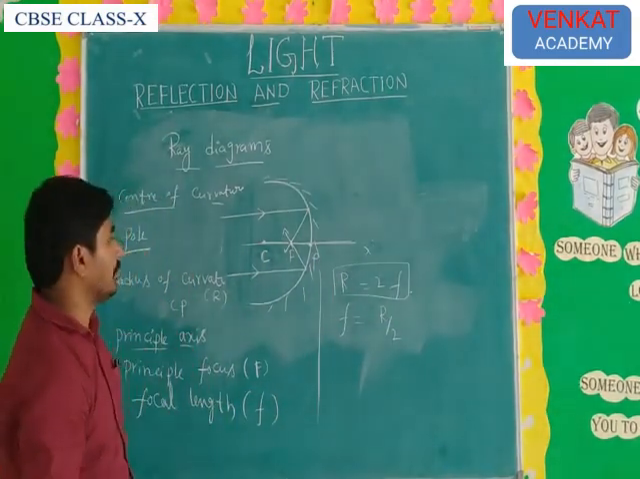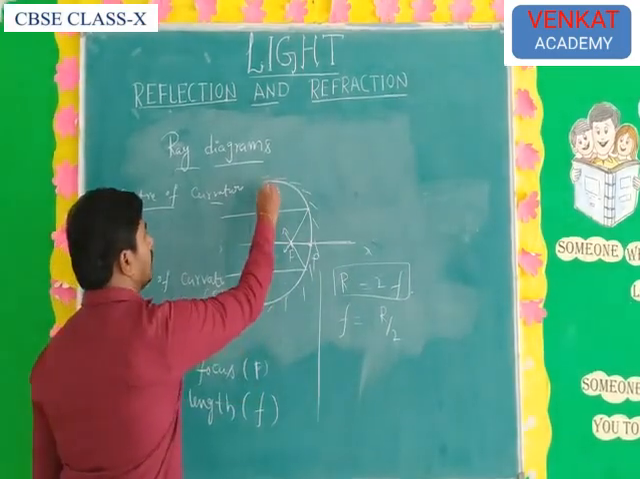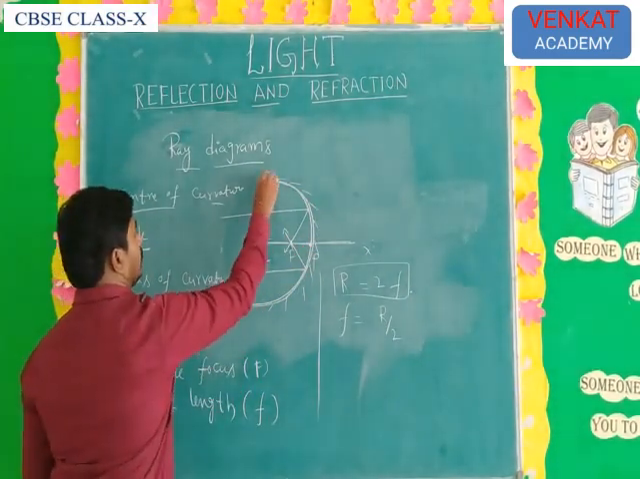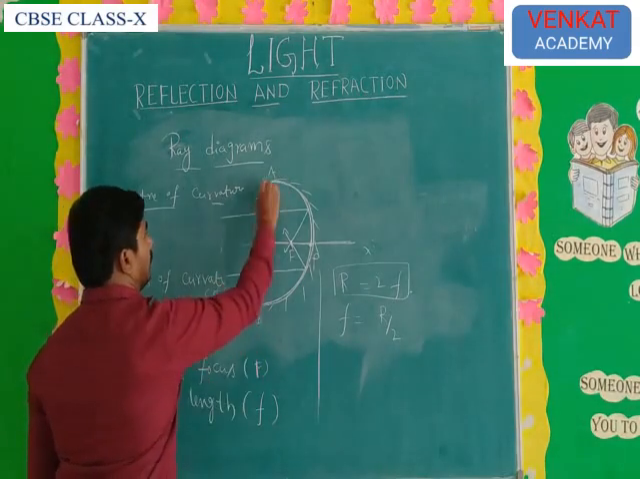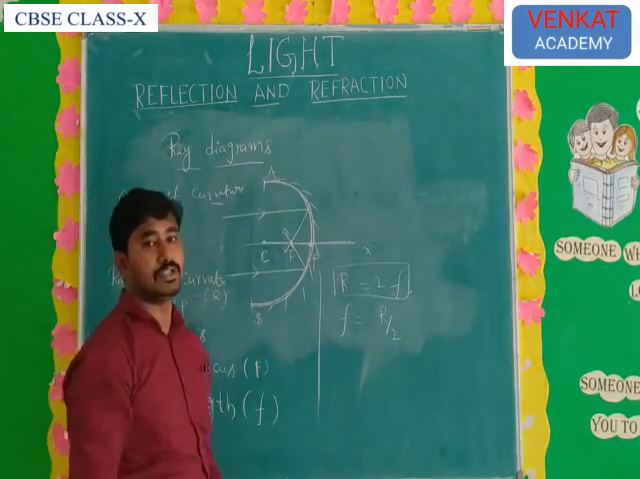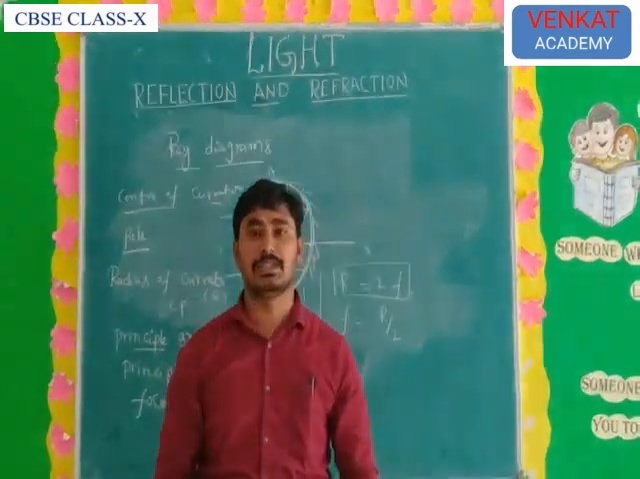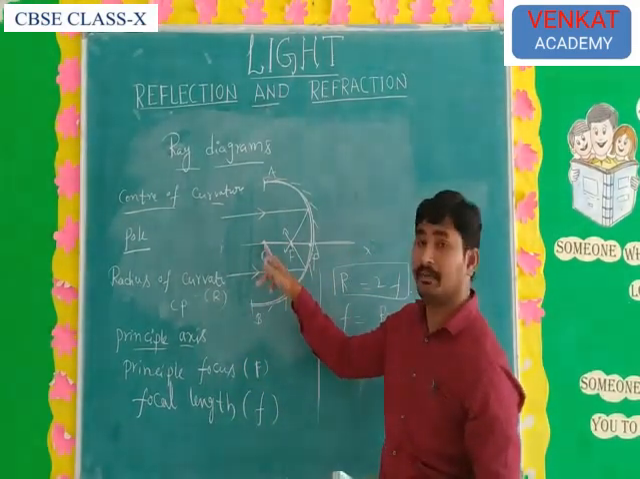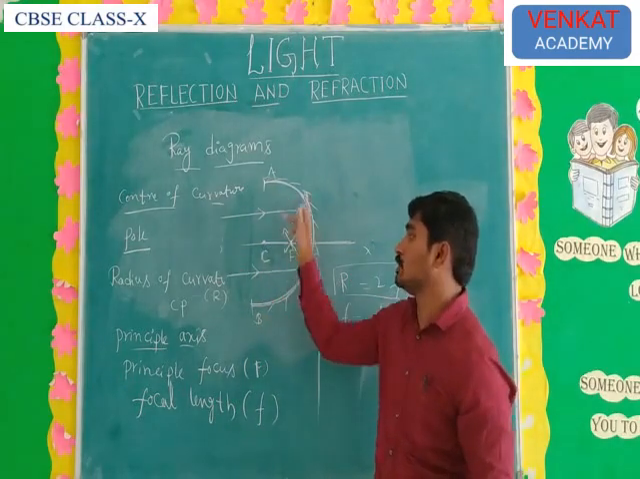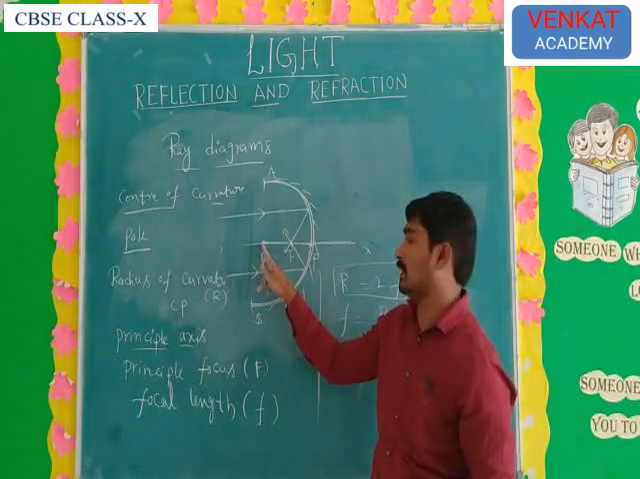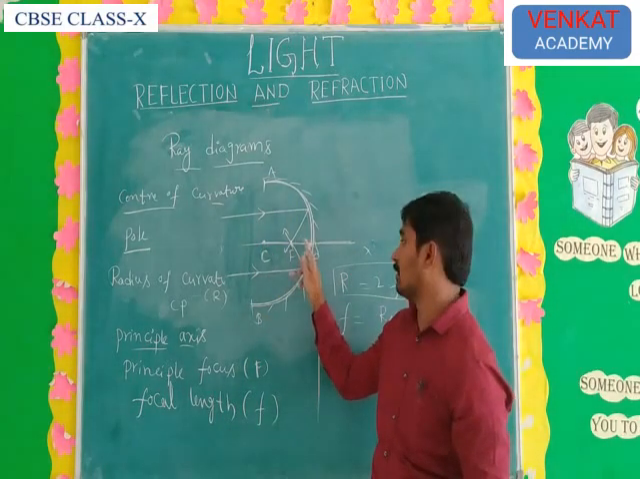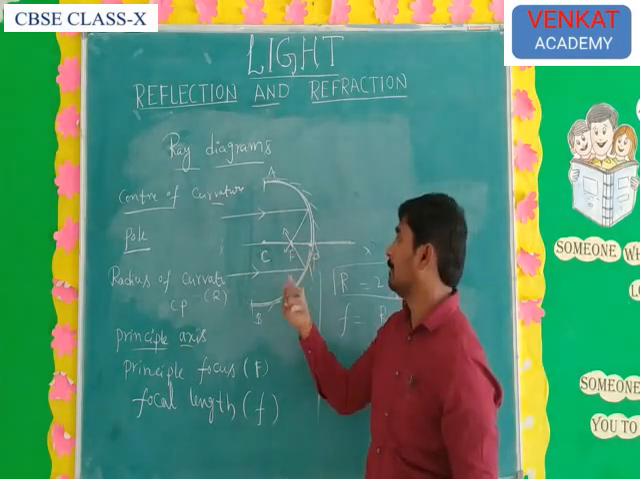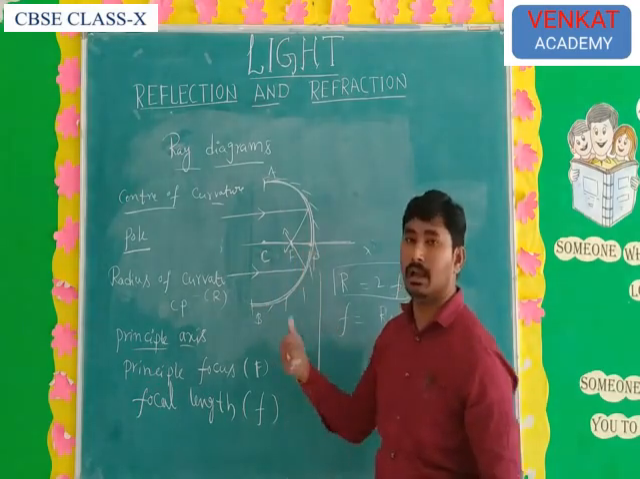Then what is meant by aperture? Aperture means the diameter of the mirror. For example, the diameter AB is the aperture of the curved mirror. Understand? The important terms, especially in a curved mirror, are the center of curvature, which is the center of the hollow sphere of the glass; the pole, the midpoint of the center of the mirror; the radius of curvature, P to C; the focus; the focal length; and the aperture.